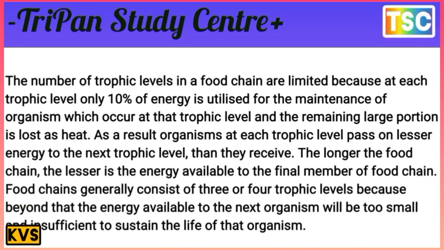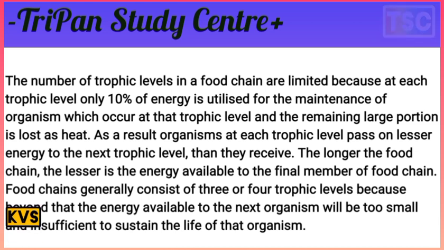The number of trophic levels in a food chain is limited because at each trophic level only 10% of energy is utilized for the maintenance of organisms at that level, and the remaining large portion is lost as heat. As a result, organisms at each trophic level pass on less energy to the next level than they receive.